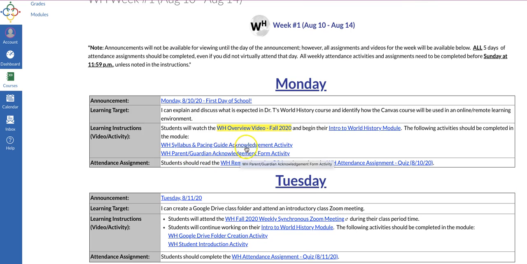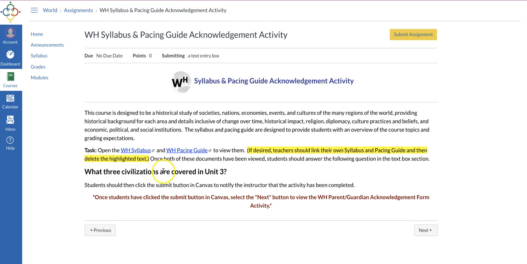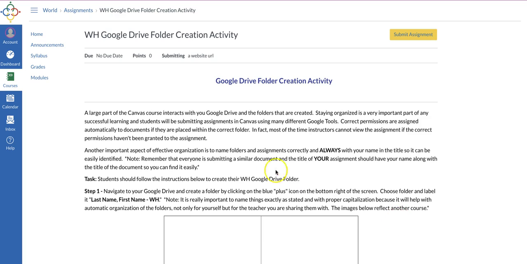All right, and so there's a couple things that you need to focus on. The syllabus and pacing guide, kind of like what we've done before. This parent acknowledgement, basically you're just going to take a picture of the form and upload the picture and then make sure you answer the question. And then again with this one right here, you're just answering a question. And then this next button right there, it's your Google Drive folder activity.